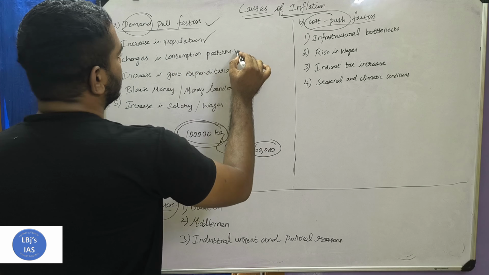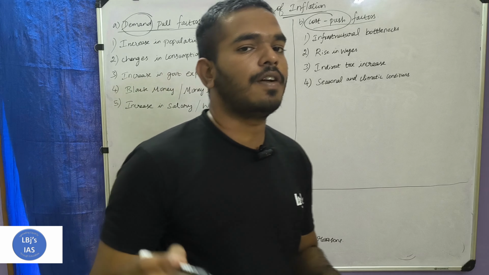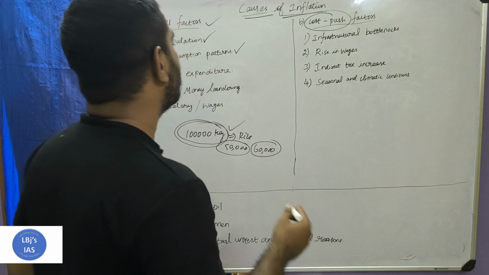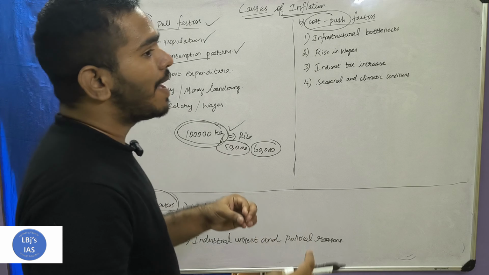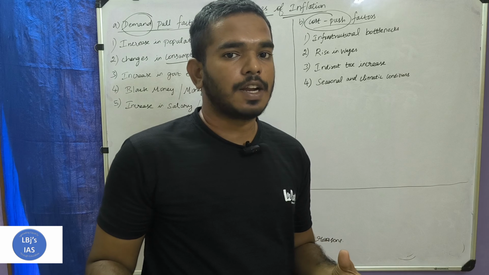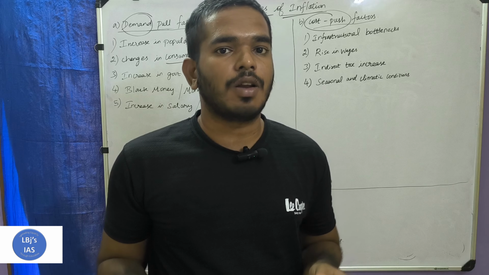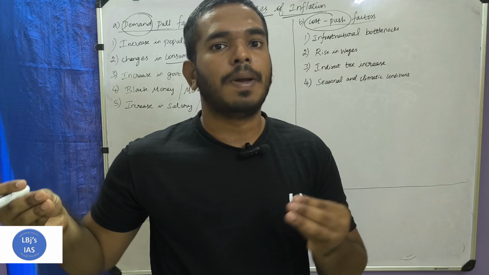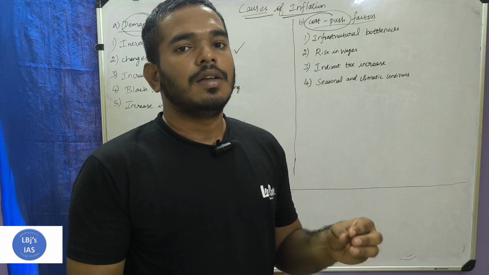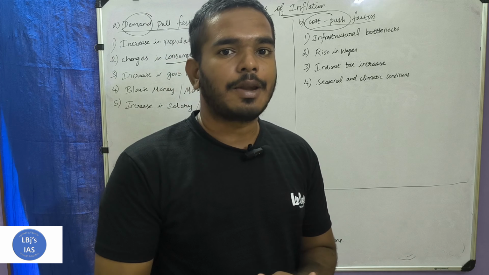Second one is a change in the consumption pattern of people. What is meant by consumption is that people consume products regularly. We are consuming food, clothes, petrol, diesel, and other products.